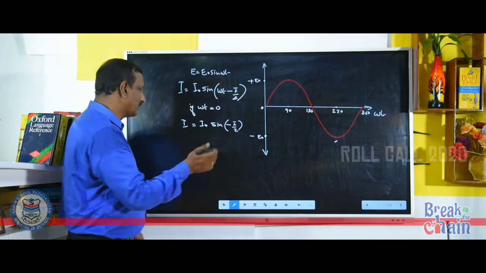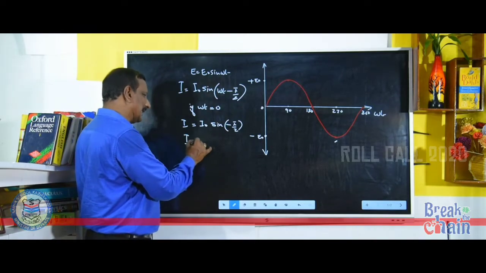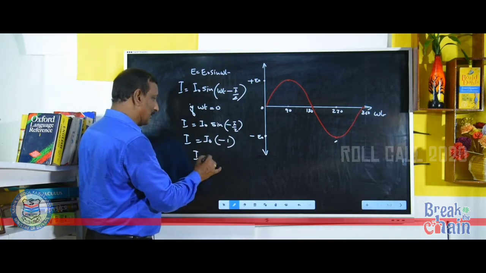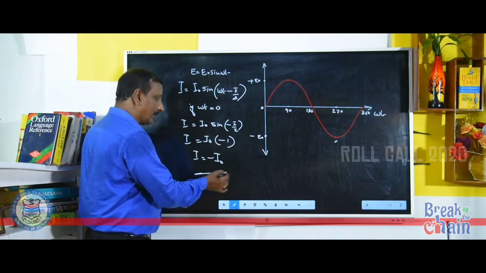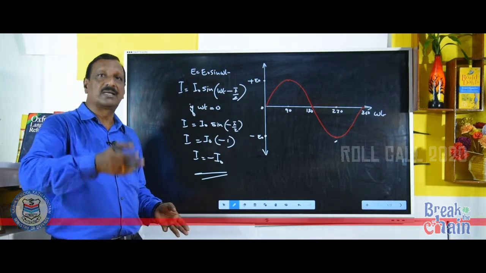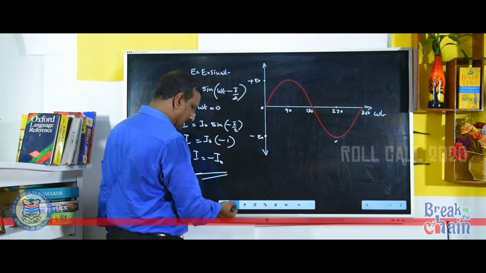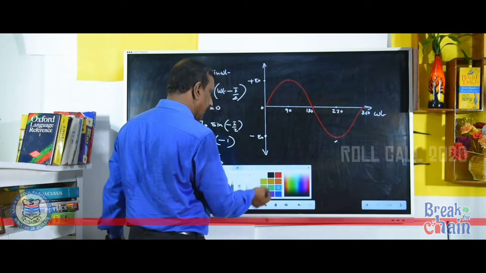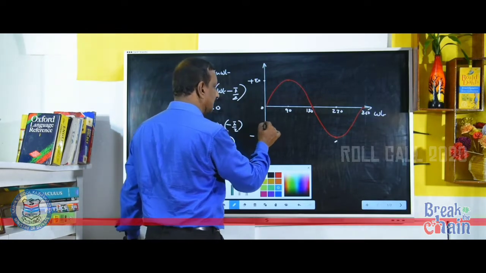Minus sin 90 is minus 1. So, I is equal to I0 into minus 1, that is I is equal to minus I0. So, at the beginning the current is starting from the negative cycle. Let the current be like this. See, it is starting from here.